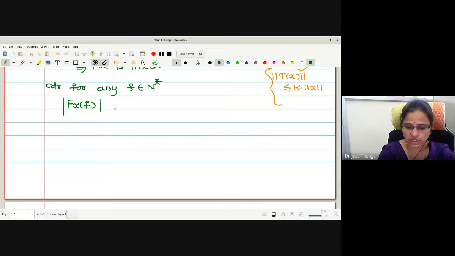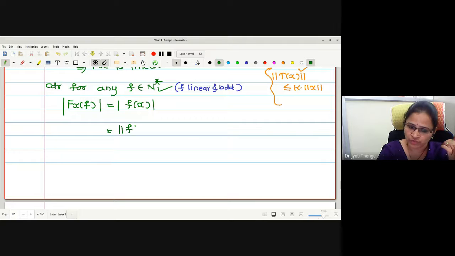It is modulus, and the definition says this is mod of f of x. But what is one more fact we know about f? F is a functional, in N star. If f is in N star, what is the meaning? F is linear and bounded. Therefore, can I write this as norm f into norm of x?